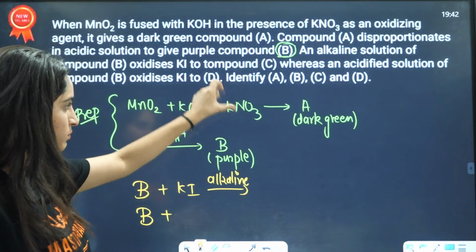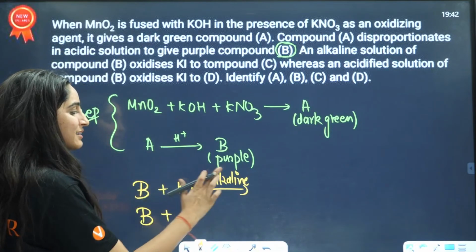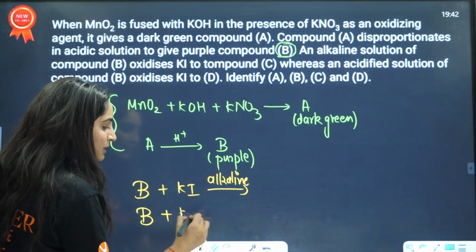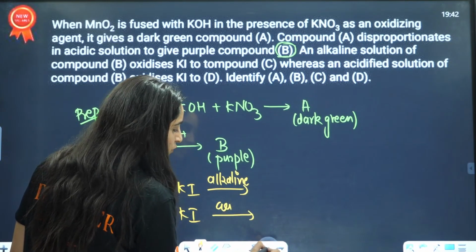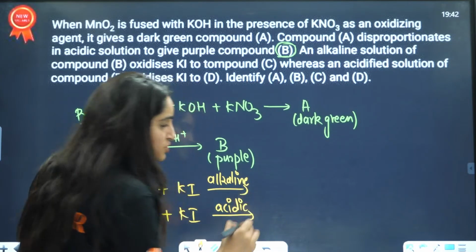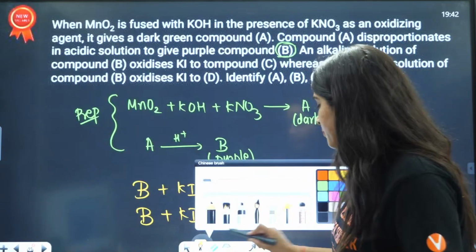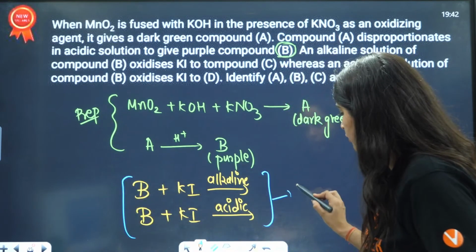So that you are able to make a chart when you see the notes also, right? B in the alkaline medium will give a different product with KI, but in the acidic medium it will give a different product. This is a very, very important question, that in acidic and basic medium it will give you different products, right?